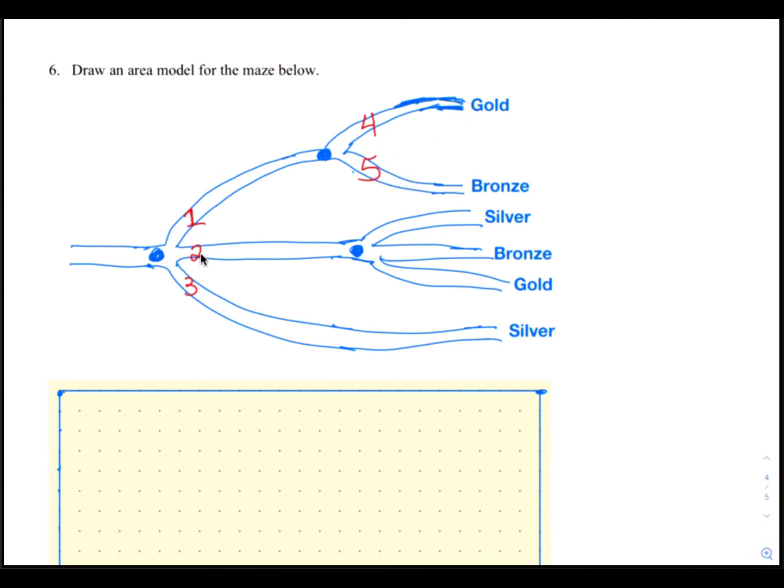All right, let's go back to path 2. If you follow path 2, you get to this junction where you have 3 options. These would be paths 6, 7, and 8. Those are the 3 splits. Path 6 leads you to silver, path 7 leads you to bronze, and path 8 leads you to gold. Now let's go back to path 3. If you follow path 3, there are no splits there, so path 3 takes you all the way to silver.